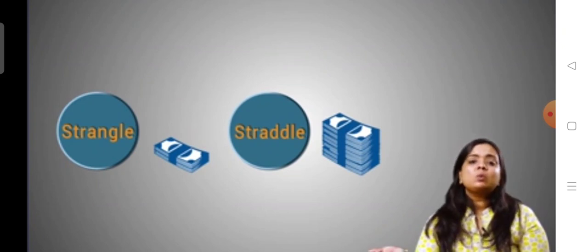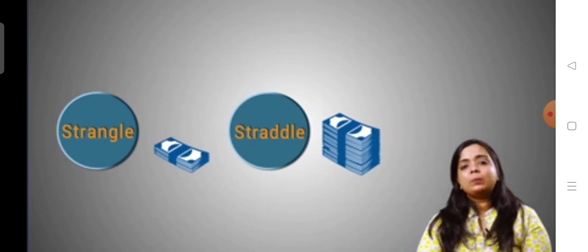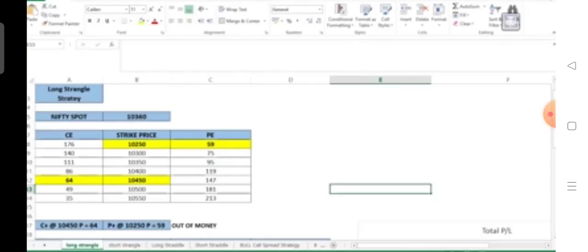Let us look into an example to help us understand in a better way. So again, as in our previous examples, Nifty spot is trading at 10,350, and according to our strategy, we need to buy both an out of the money call option and put option. For a call option, an out of the money strike would be higher than 10,350.